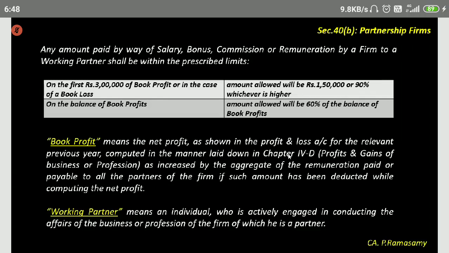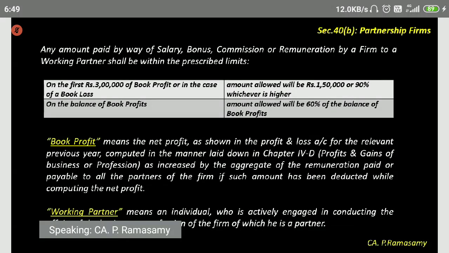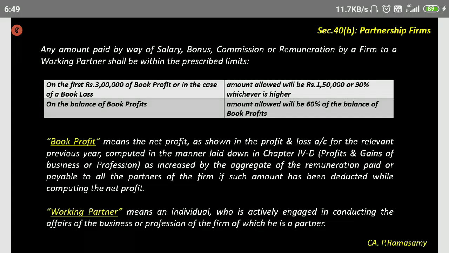This is where we are reading, no? This computation of income, all the deductions from section 30 to 37, depreciation, scientific research expenditure, all that, and disallowance under 40A clause 1, 1A, 2, 2A, 3, 4, 5. If it is computed in that manner, that is book profit. We'll see a numerical example in the next slide, just to explain this.